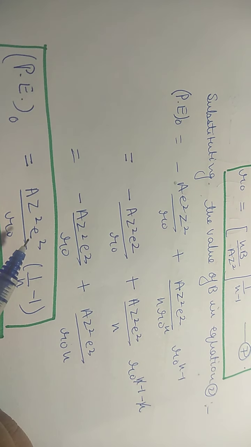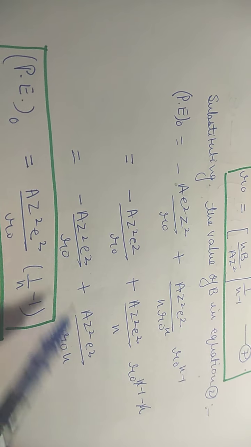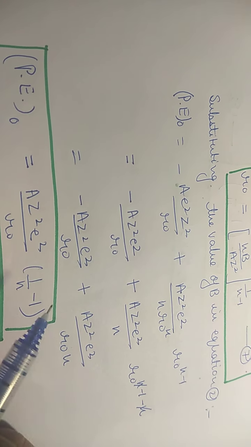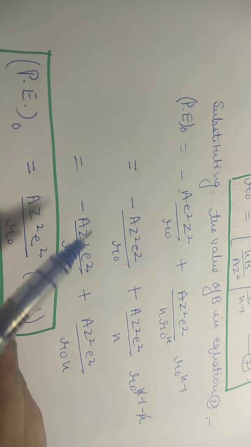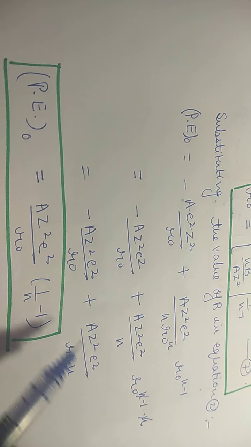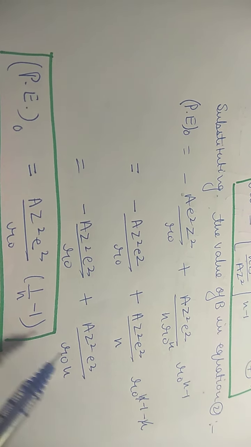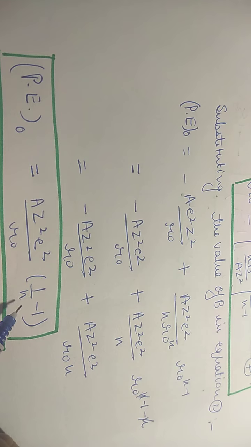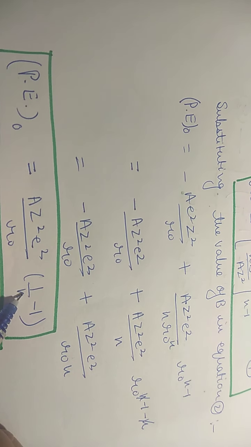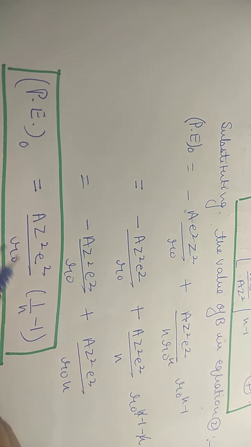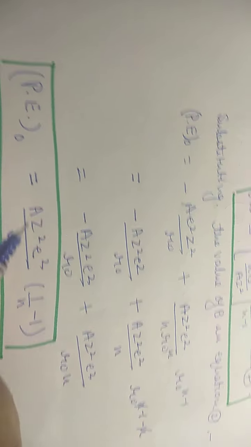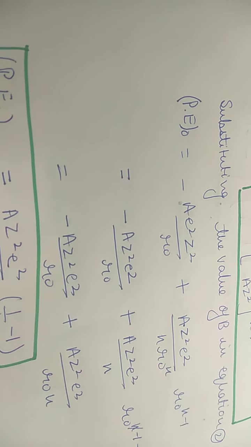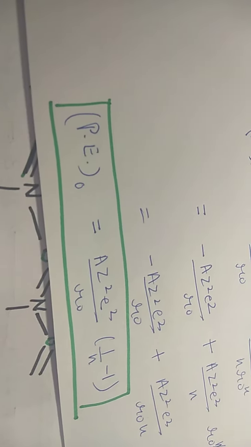So take a z square e square r naught outside, and we are left with 1 and 1 upon n. We will let the minus sign stay inside. So it will be equal to a z square e square upon r naught in bracket 1 upon n minus 1. So this is the value of potential energy at equilibrium, PE naught at equilibrium.